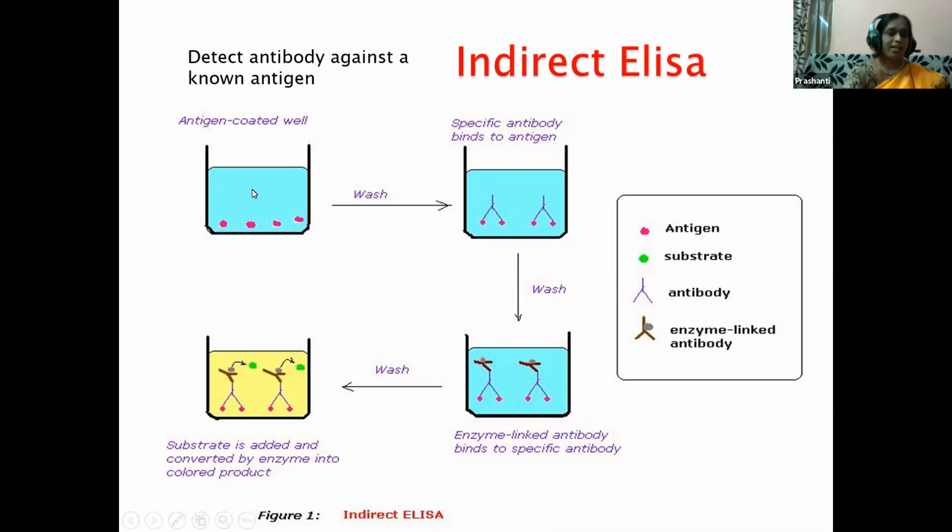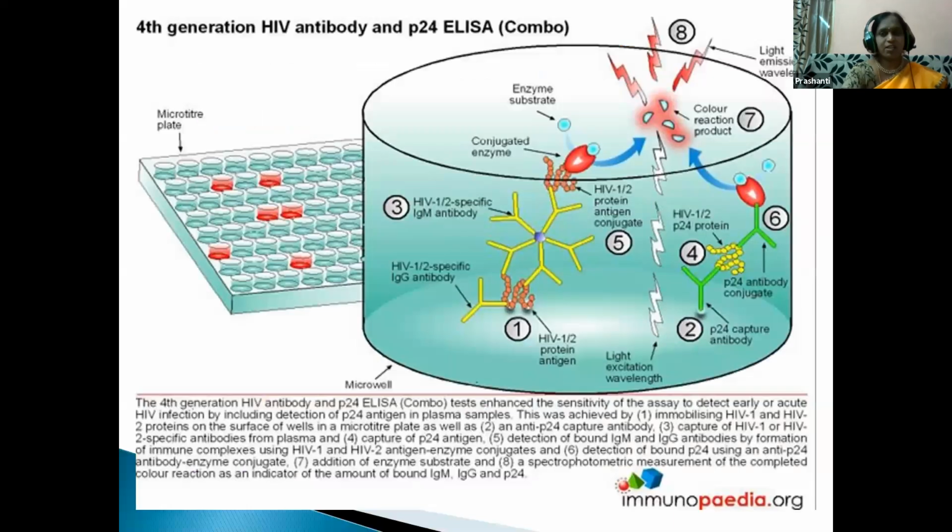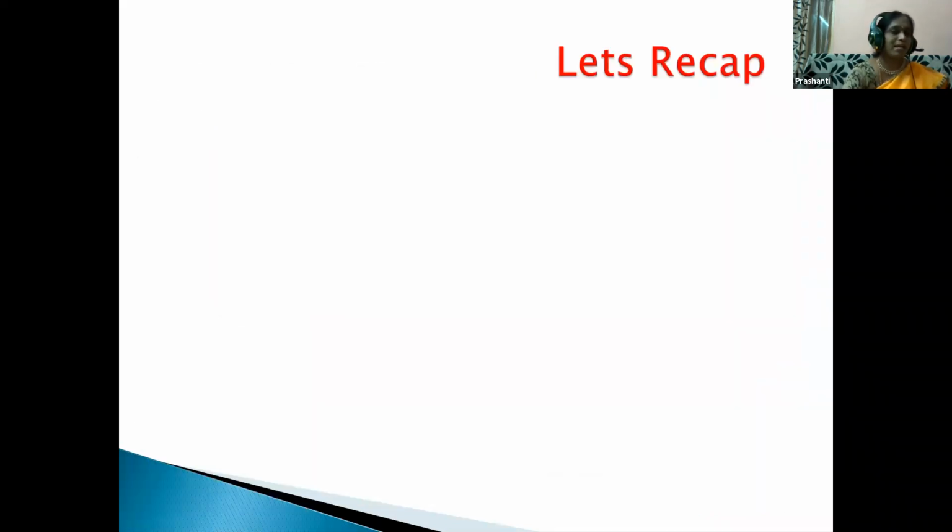Okay, so here the microtiter plate is already coated with the antigen, and to that the specific antibody is added, and then enzymes are added, and also the substrate. After adding the substrate, whether the color changes or not is checked. Just see, children, if the color is changing, we can say that particular antibody is present, and if there is no color, that is the absence. So this test is done to detect HIV and also the rubella virus.